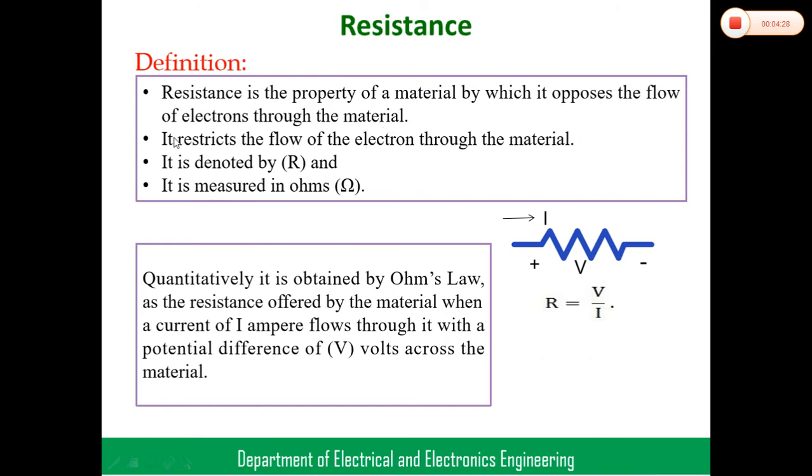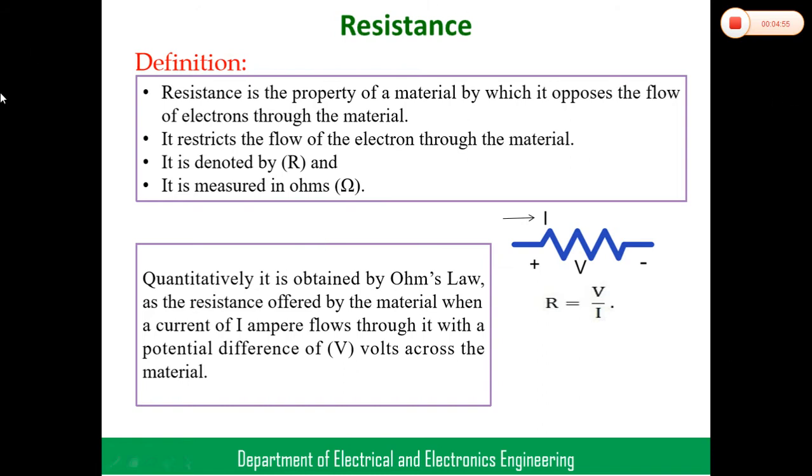The second point is the same: it restricts the flow of electrons through the material. The resistance is denoted by R, and its representation is like this. The unit for resistance is ohms.